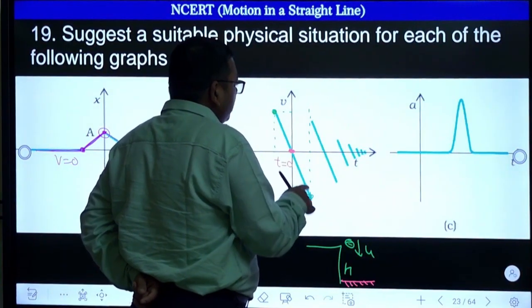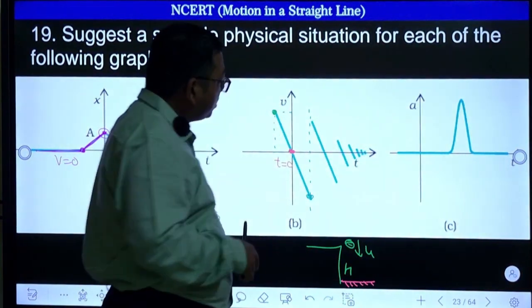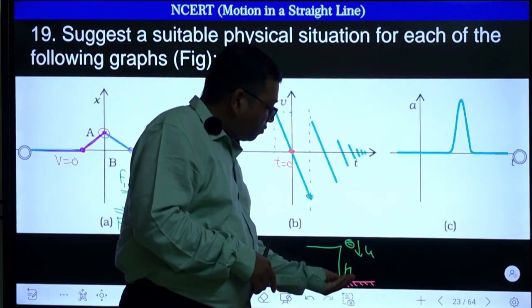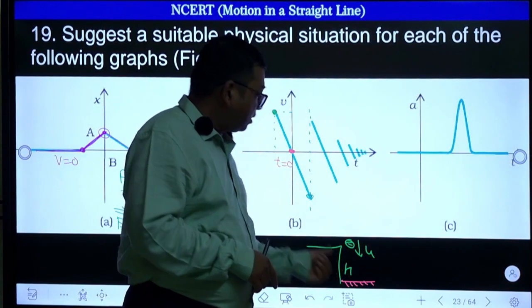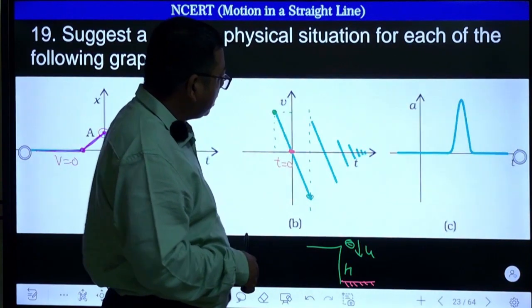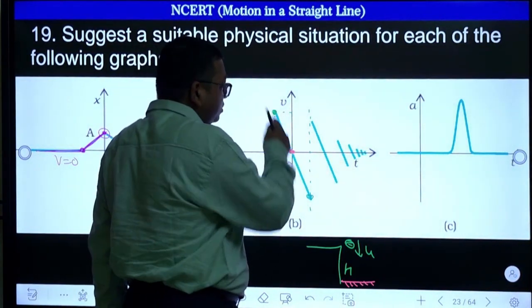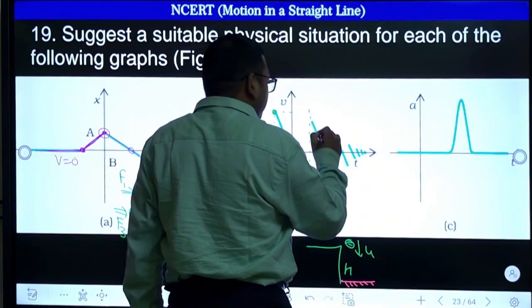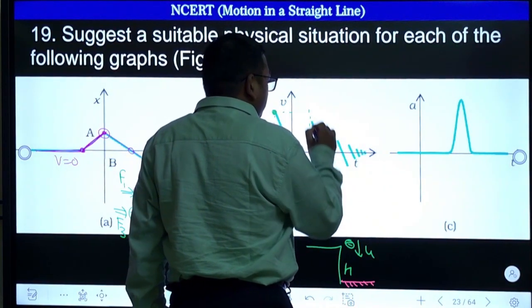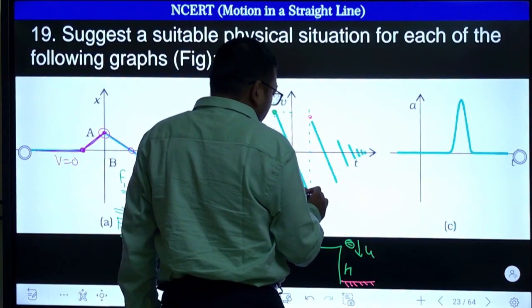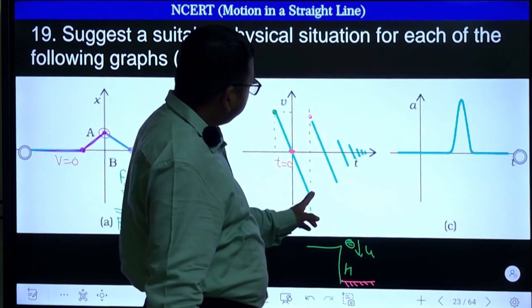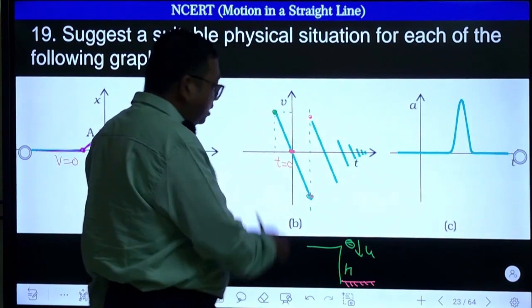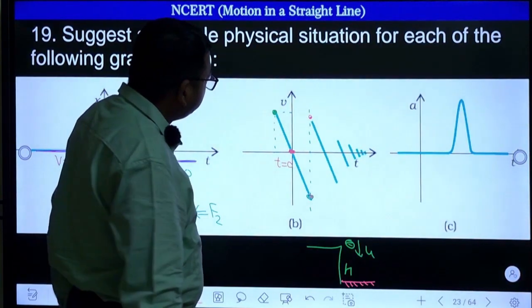But remember, this looks like a constant line, right? That means they are not considering the force due to the collision. They are drawing this just before and just after, right? Just before zero and just after zero. Then what happens here? You can see what is going to happen here. Just after this time, the velocity completely changes and becomes in this direction. So again here also there is a change in velocity.